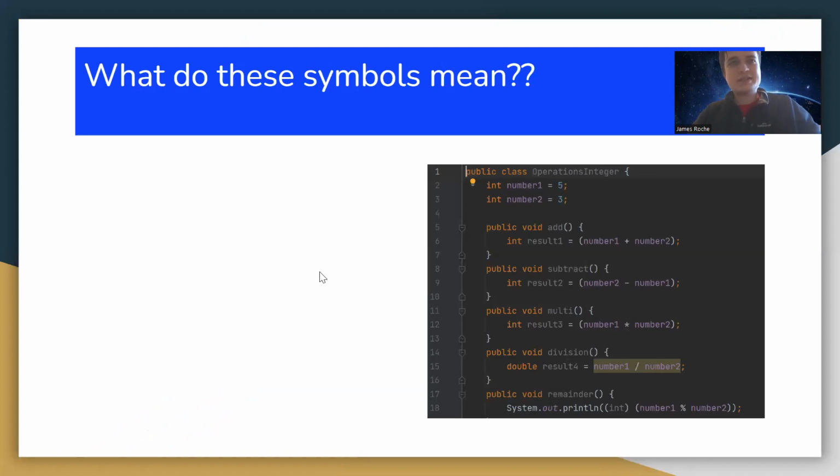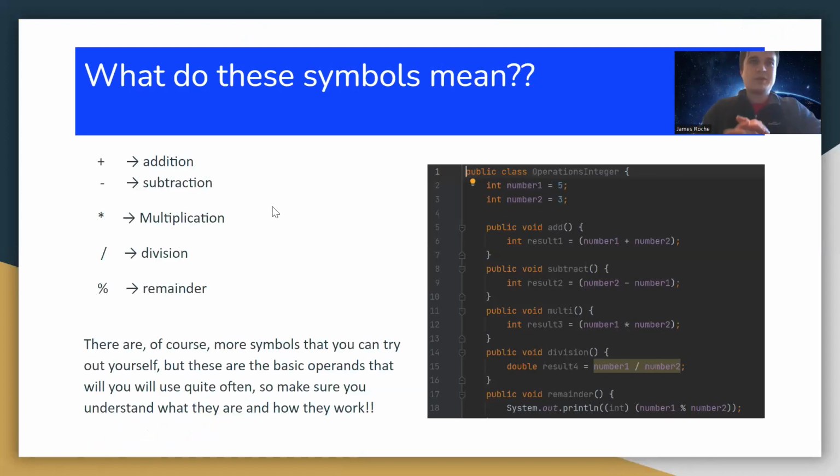So let's get this up. So we've got a few symbols here, the most common ones. So we've got addition, we've got subtraction, we've got the multiplication using the asterisk notation, which I assume most of you probably use for multiplying because you wouldn't use X. Division as well also makes sense with the slash that we use. And for remainders, we use the percentage symbol, for example, 3 divided by 2, the remainder is 1. And these are the 5 main symbols that you would use very commonly when you're doing simple Java expressions.